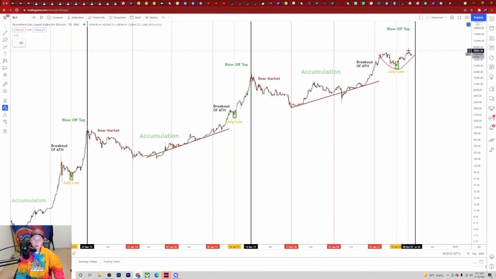We did technically make a new all-time high, but we're still within the previous all-time highs inside of this sell-off. I'm not any less bullish. In fact, I just think that what this is going to create is another one of these type of moves with the length of accumulation that we've seen thus far. I mean, if we measure a date tool from the exact cycle high to where we're at today, we're already 230 days into this.